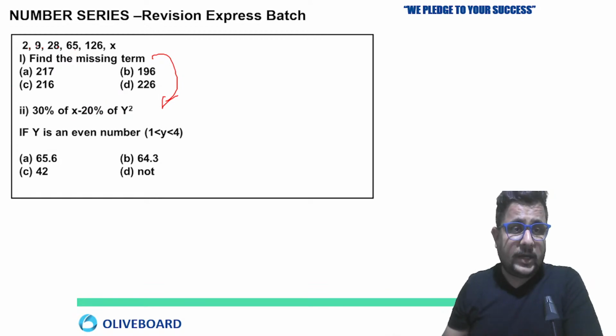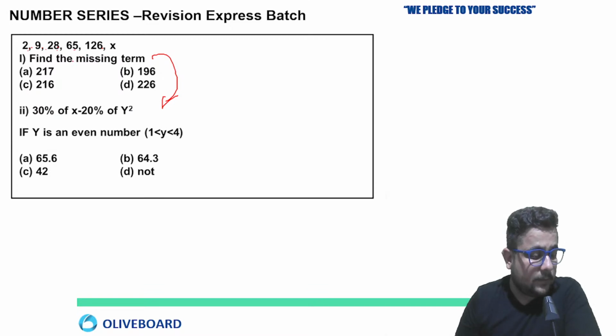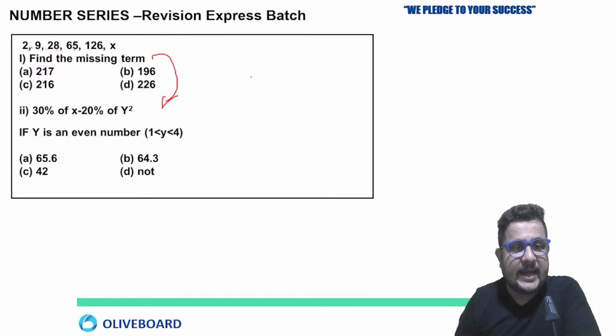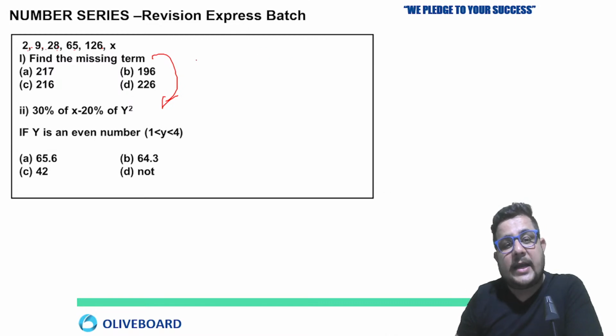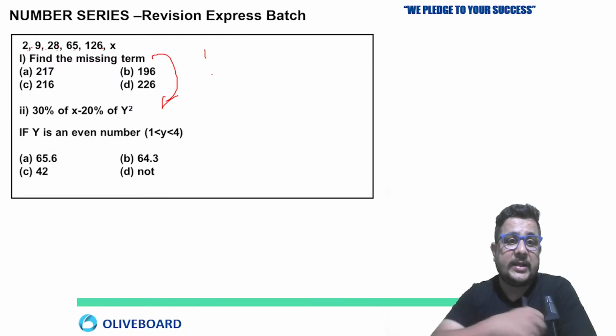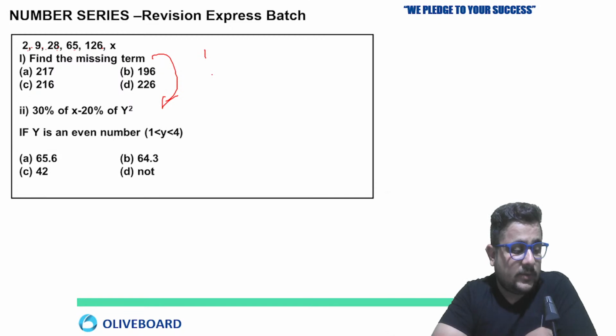Now see, 2, 9, 28, 65, 126. Can you see the pattern directly here? Very good. You all need to do 2, 9, 28, 65, 126 and x. So can we see a pattern directly? Yes, we can, but I am expecting from you all to write down the pattern in the series 2, 9, 28, 65, 126.